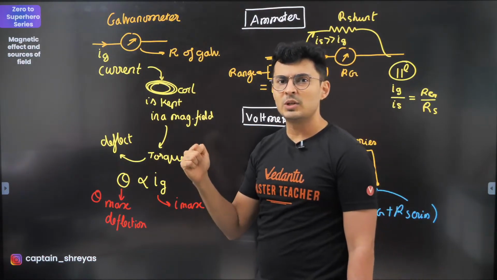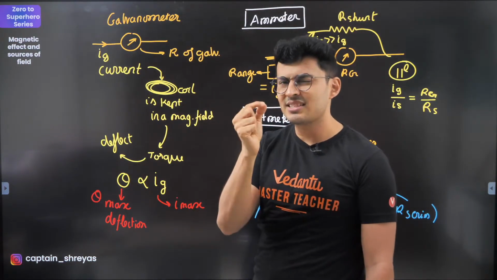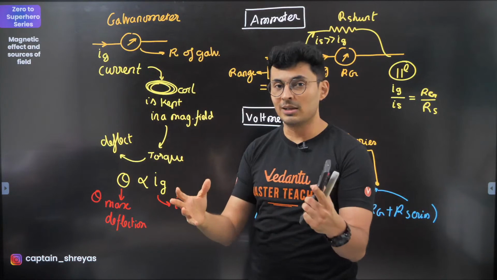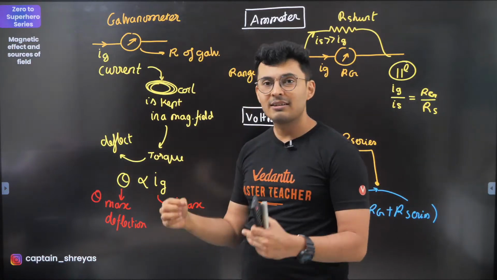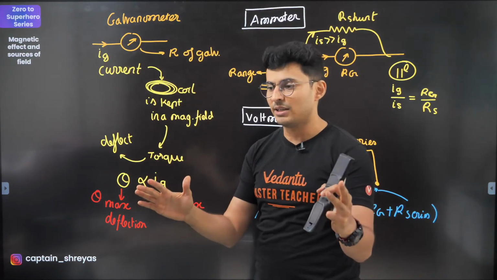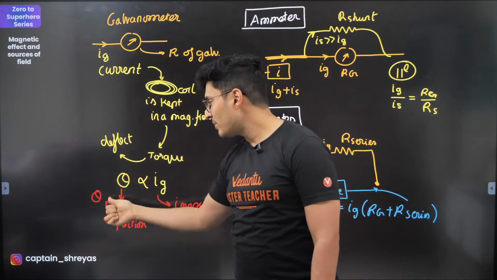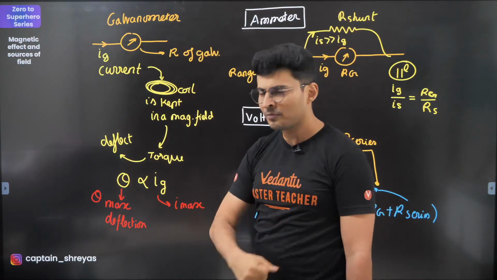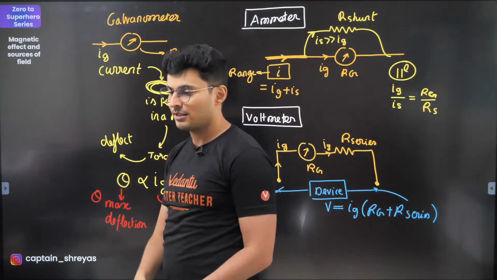Now, there is a limit to it, meaning there are some markings on the galvanometer, and like I told you, it's a sensitive device, meaning if you pass a lot of current, it will start crying. In this case, it will just burst, or maybe it will just burn out or catch fire. Reason is there is a limit till which it can bear the current. After that, it will just get damaged. So there is a limit of the current, and hence there is also a limit of the maximum angle. This maximum angle is the maximum angular deflection of the galvanometer, and that current is the full scale deflection current.